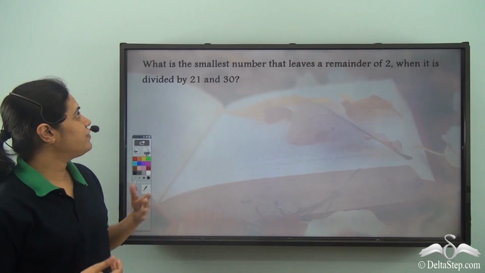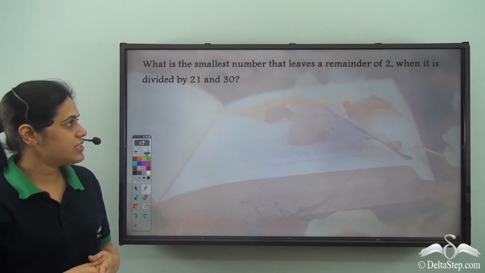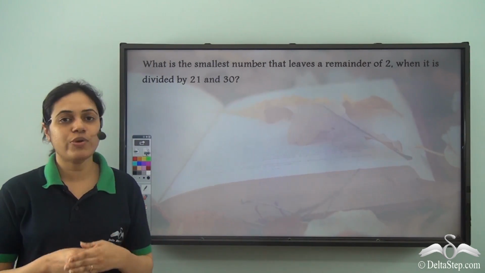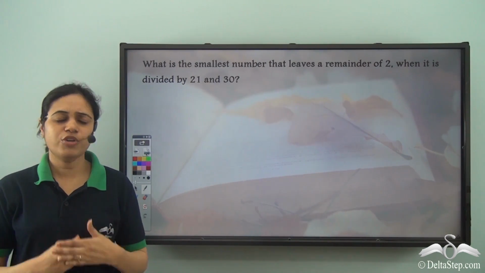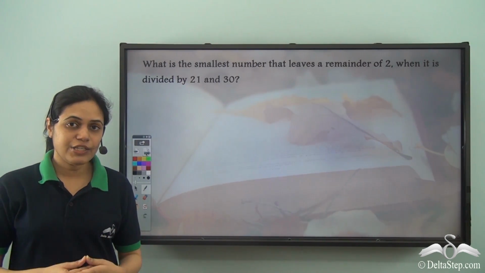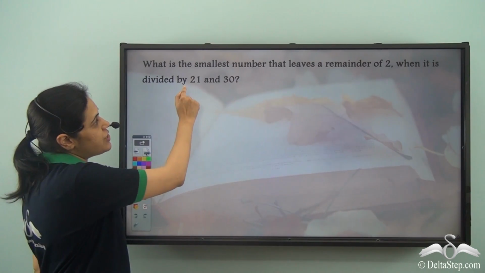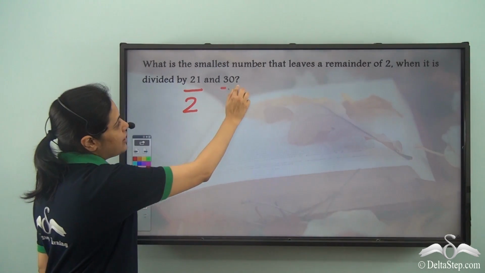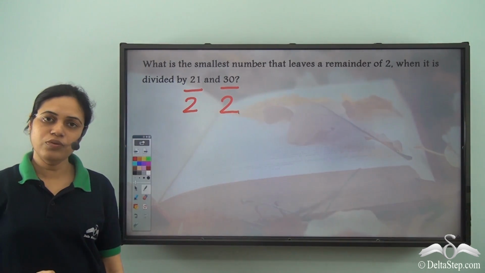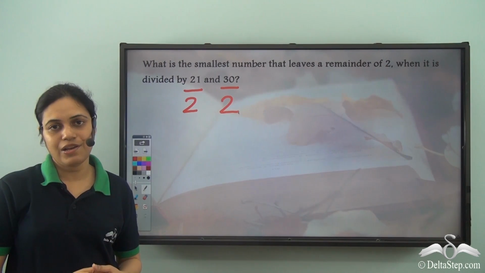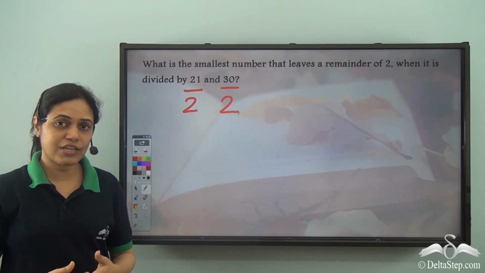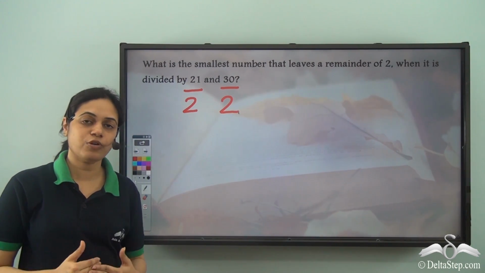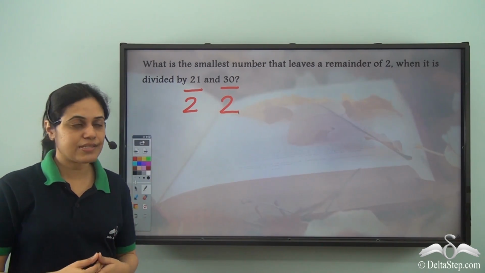Now let us solve this problem. What is the smallest number that leaves a remainder of 2 when it is divided by 21 and 30? What do we mean by this? I need to find a number which leaves a remainder of 2 when it is divided by 21 and it leaves a remainder of 2 when it is divided by 30 as well. There can be many such numbers. I need the smallest such number possible. Now how do I find this?